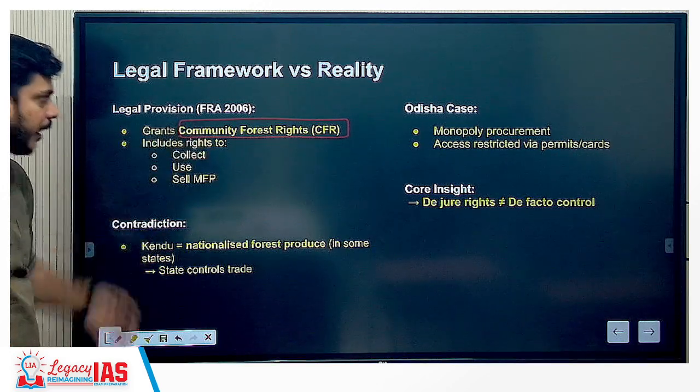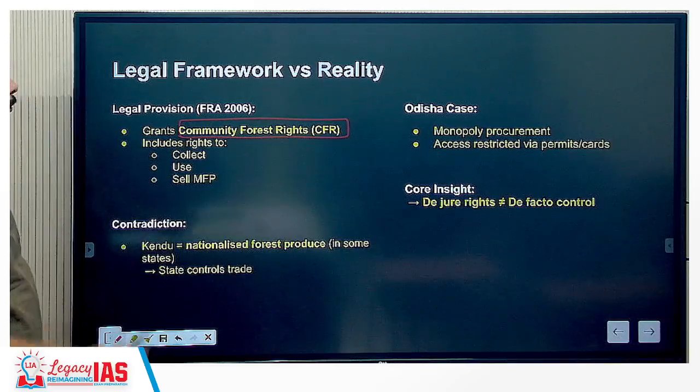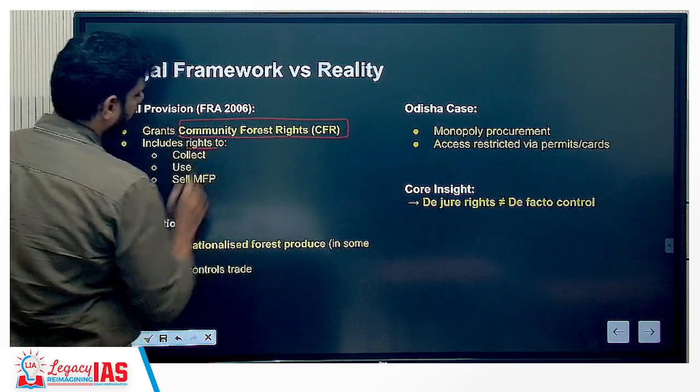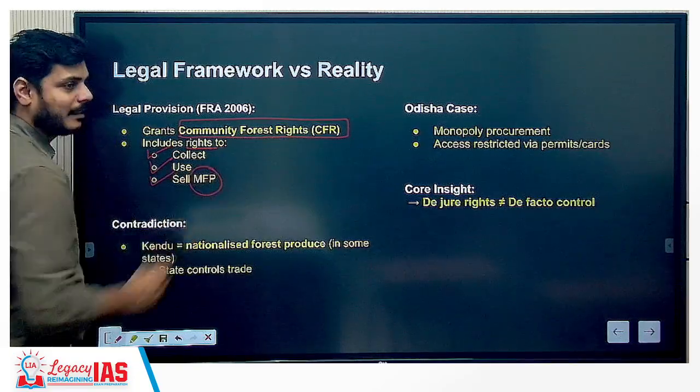Another type of right here is stated as community forest rights, and it includes the rights. What are the rights? To collect, to use, and to sell what is stated as minor forest produce.